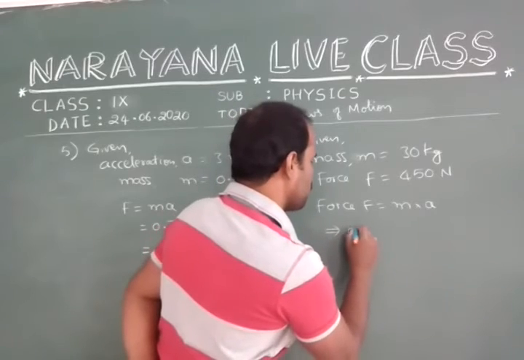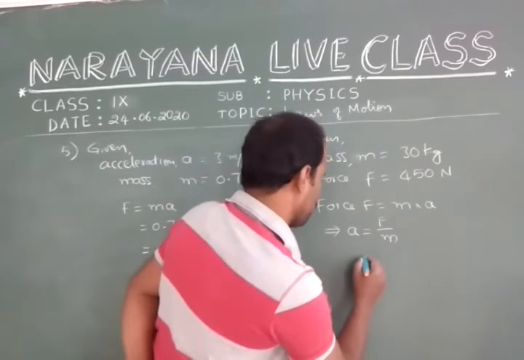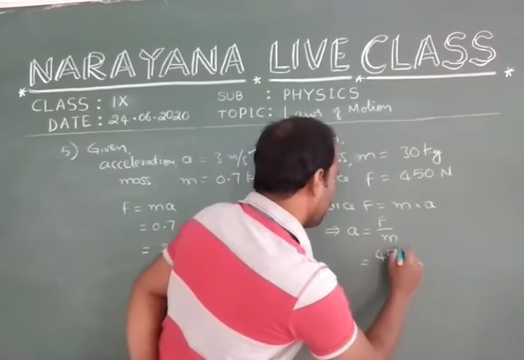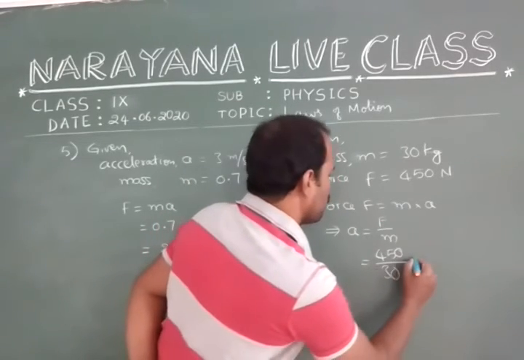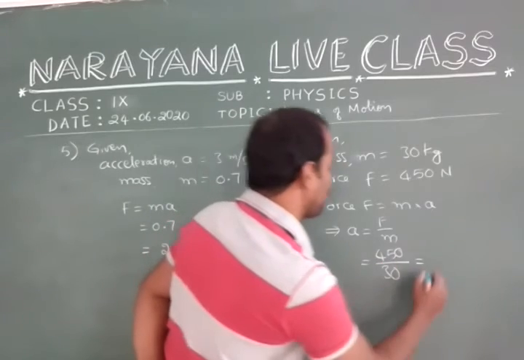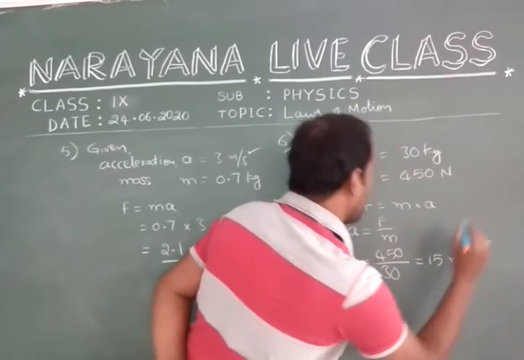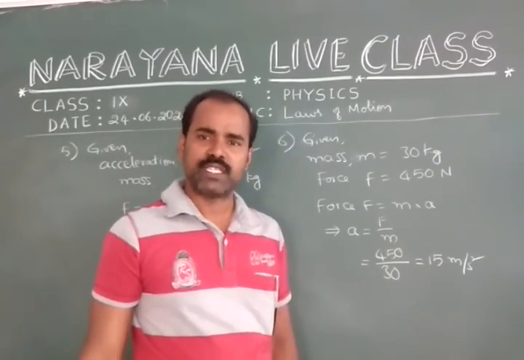That implies acceleration a is equal to F by m. Therefore, F is given 450 Newton divided by mass 30 kg. That is equal to, 0 and 0 get cancelled, 3 into 15. So we get 15 meter per second square. So acceleration is 15 meter per second square.